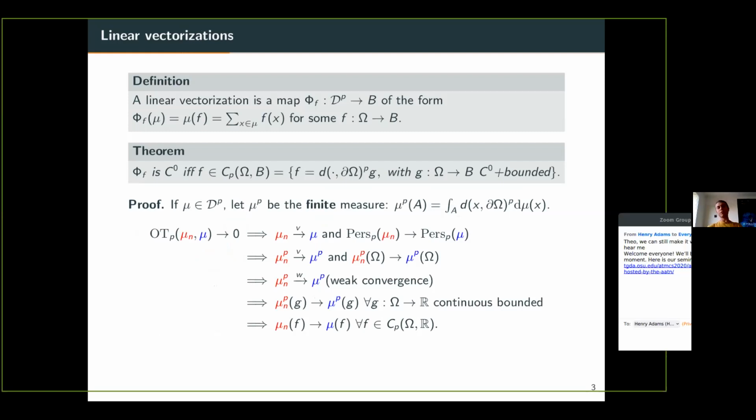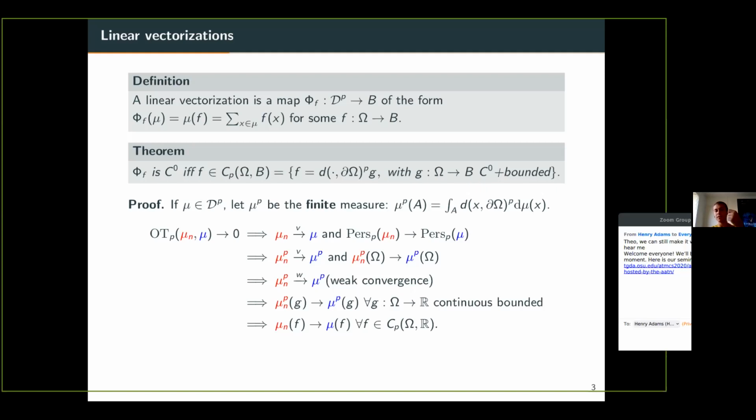So what we're going to call a linear vectorization is a map phi from the space of diagrams to B, a Banach space, which has a very special form. The idea is that you will have an underlying map f from omega, where I recall that omega is the ground space, let's say the upper half plane, to some Banach space B. And then you will build the vectorization phi by saying that phi of mu is equal to mu of f.